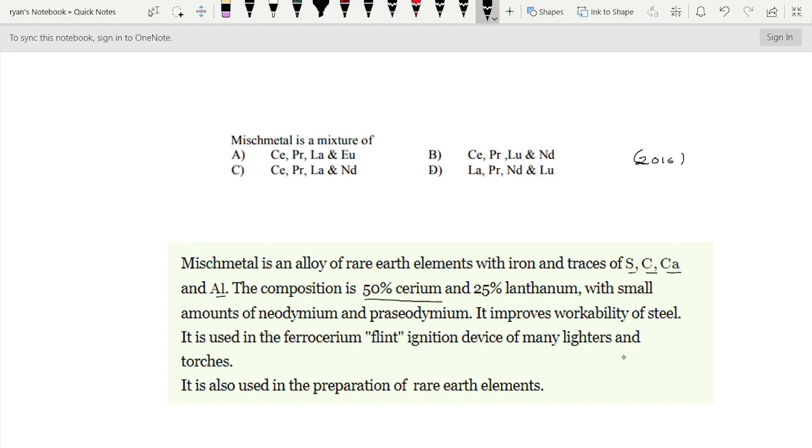Therefore here I am going to cancel option D because cerium is not there, and 25% of lanthanum. Therefore this also I am going to cancel. B also I am going to cancel, with small amount of neodymium. Therefore A also I am going to cancel. This is also a wrong option. Therefore C is the correct one: Cerium, Pr, La and Nd. Therefore option C is correct.